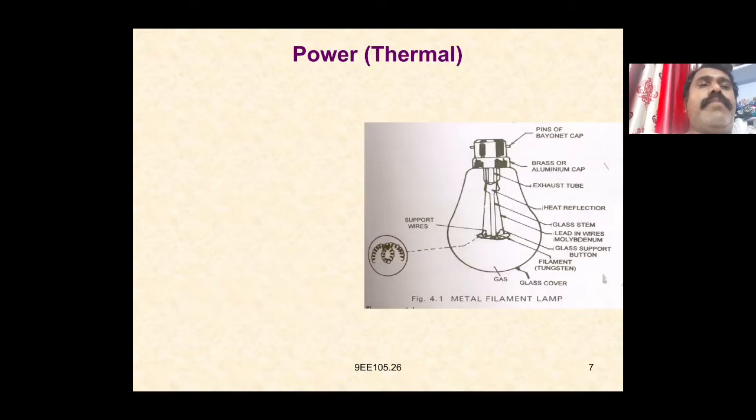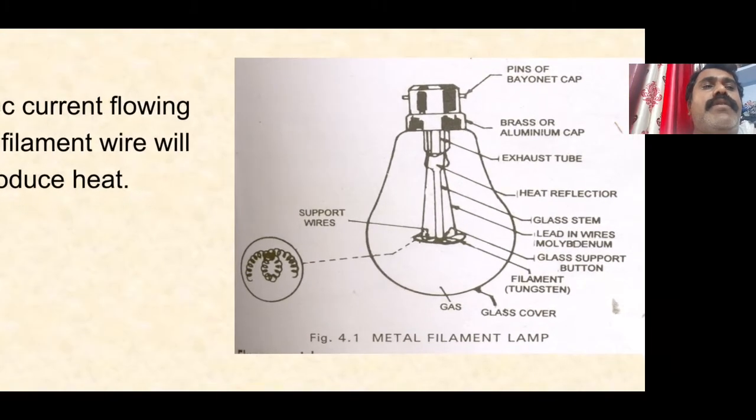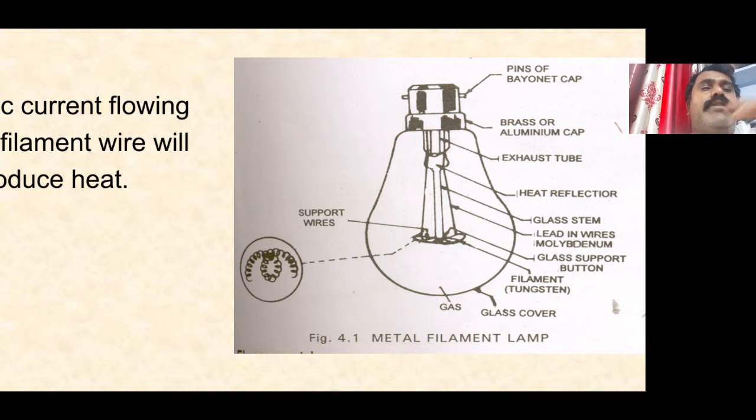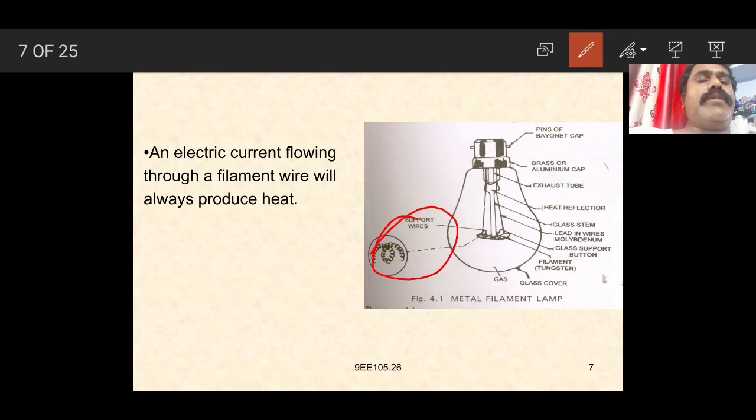Now let us look at thermal power. In the case of an electrical bulb, it is a metal filament lamp, which has two pins on the bayonet cap. The main purpose of these pins is to fix the bulb inside the lamp holder. The bulb glows whenever the current passes through the tungsten filament.